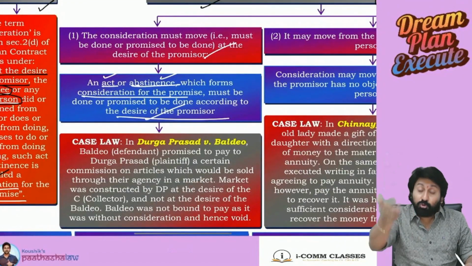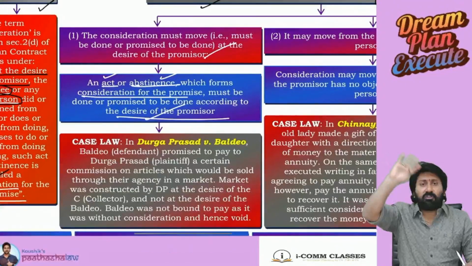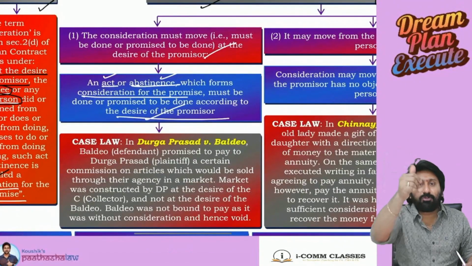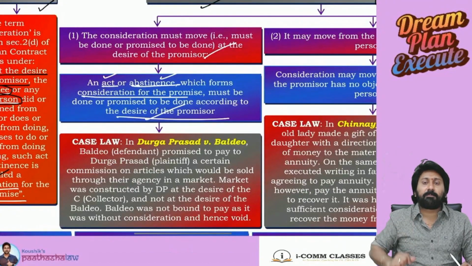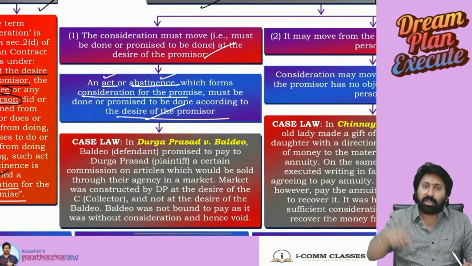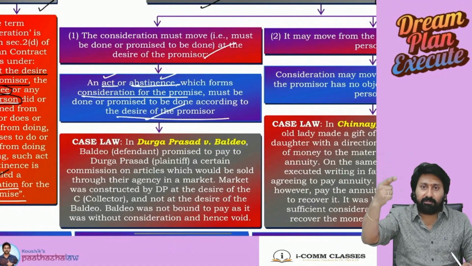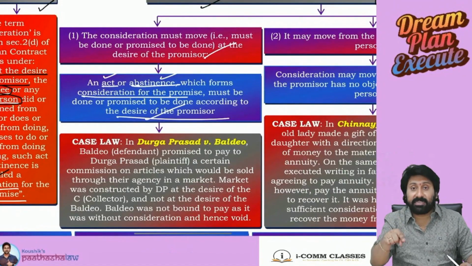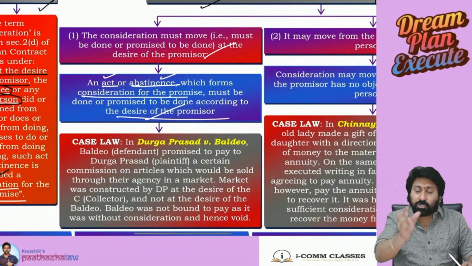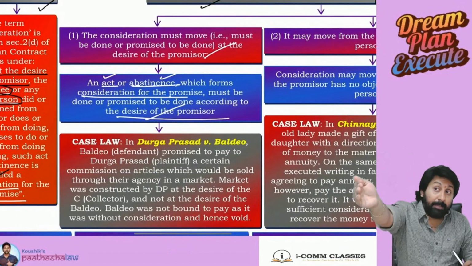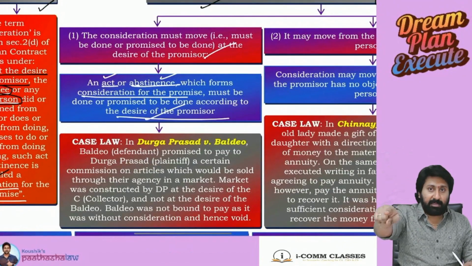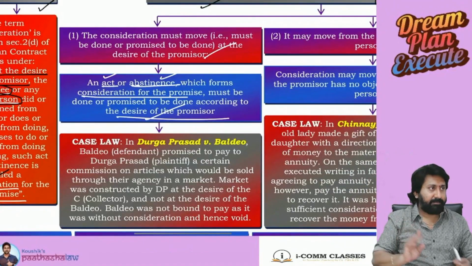Then you told me, okay, for this 40,000 is the right amount. Who are you to fix? Fixing should be done by the promisor. If you like, you join and pay, or if you don't like, you can leave. But who are you to fix the pricing? So consideration should always be at the desire of the promisor. Payment can be made either by the promisee or by any other person.